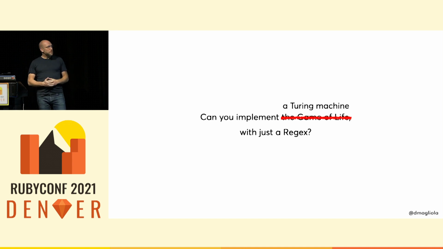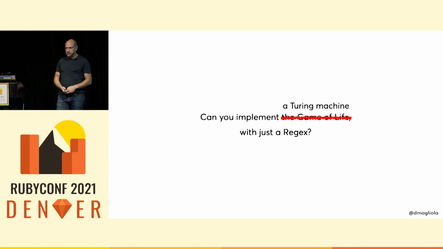And so I'm kind of using the game of life here as a proxy for Turing completeness, because I thought I could emulate it with a regex. And as we saw earlier, that doesn't quite work. But there's a more direct way. What if I just implemented a Turing machine directly with regex?